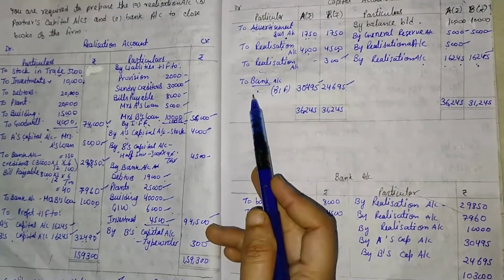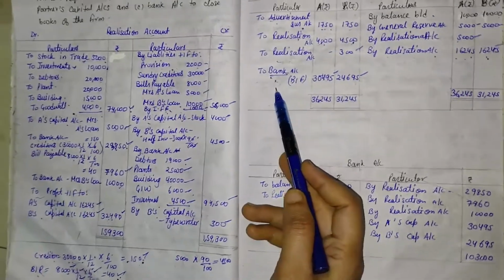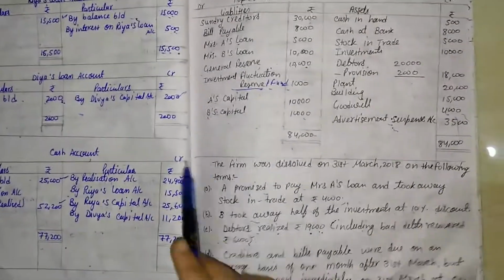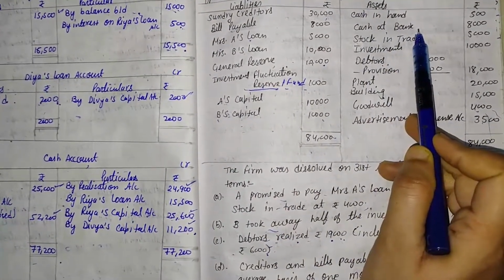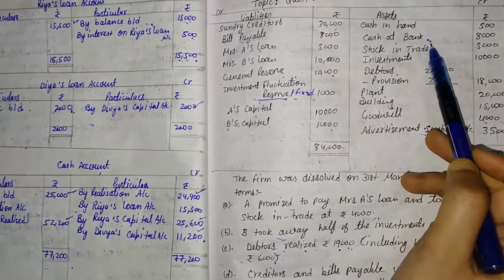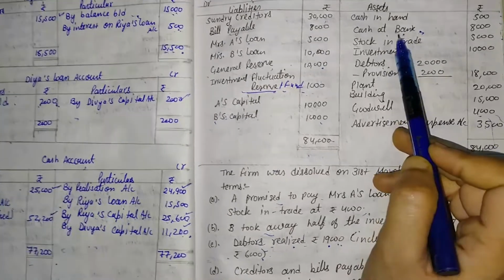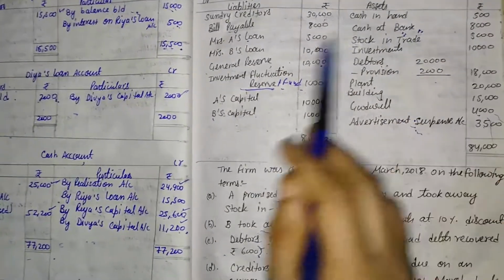After that we will have to make the bank account. So for making the bank account, let me check whether the bank balance is given in the question or not. Here, cash in hand and cash at bank, both pieces of information are given in the question. So what will we have to make, cash in hand or cash at bank? At that time we prefer bank, so we make the bank account, and both balances are transferred to the bank account.